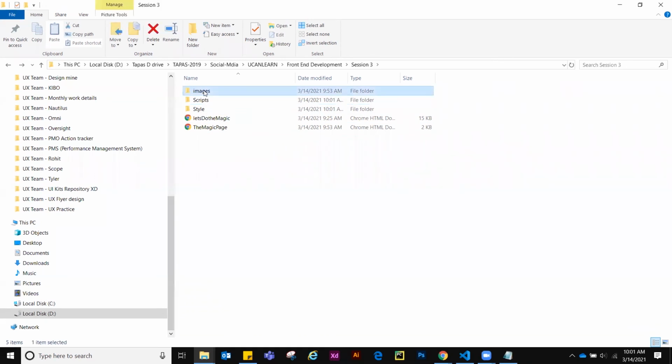Inside the images folder we put all our images. Inside the scripts folder we put all our scripts, like dynamic scripts such as JavaScript. And inside the style folder we put all our style sheets. So that keeps your folder structure clear. And the name of your first page should always be index.html. This is the page name we have given, but this is not suggested.